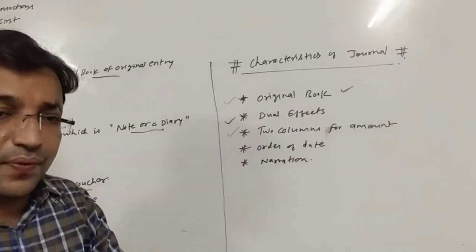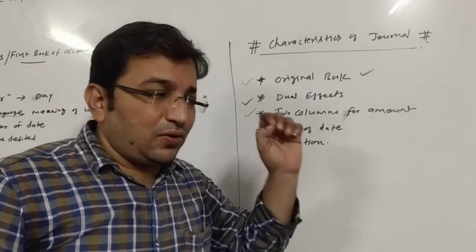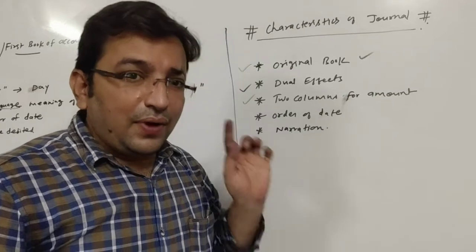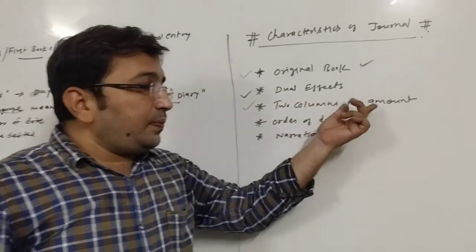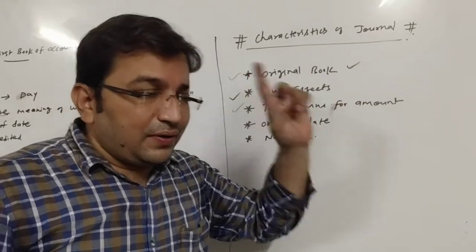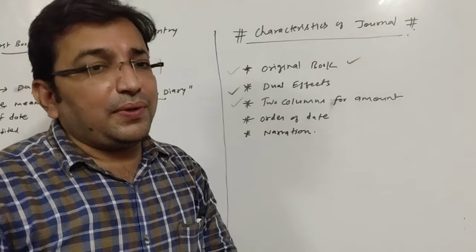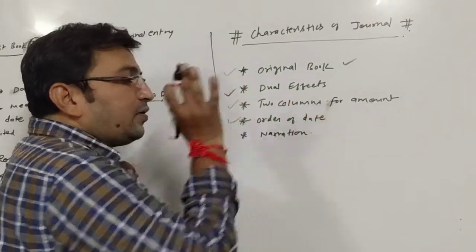Two columns for amount. As we know, at minimum one account is debited and one account is credited in a particular transaction. So there will be two different columns: one column for writing the debit amount and one column for writing the credit amount.